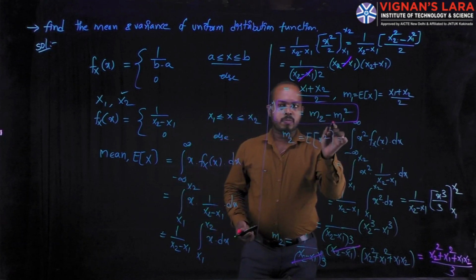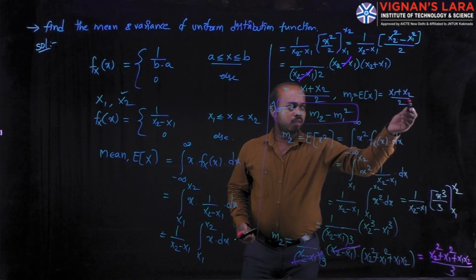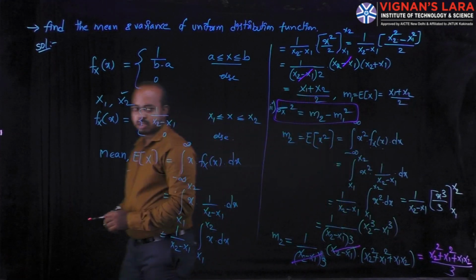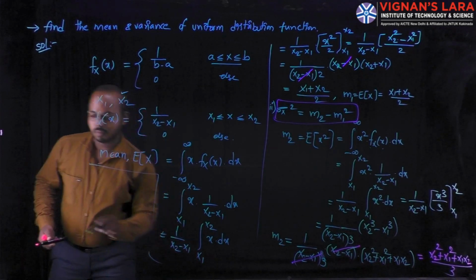Variance is equal to m2 minus m1 whole square. Already we are obtaining the m1 quantity. Using these two quantities, you can find the variance. I am writing the variance quantity here. Variance.